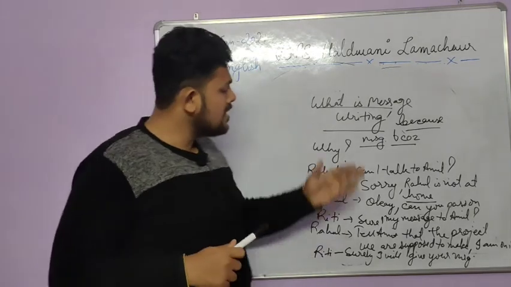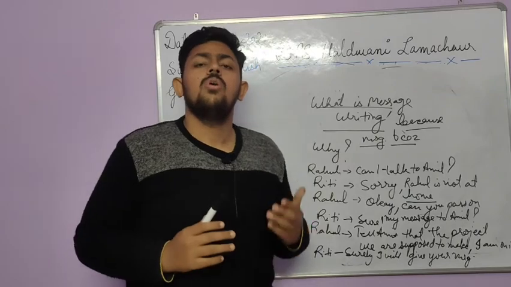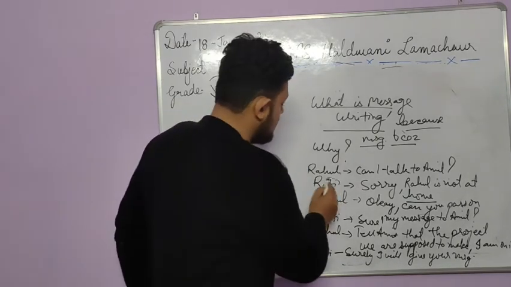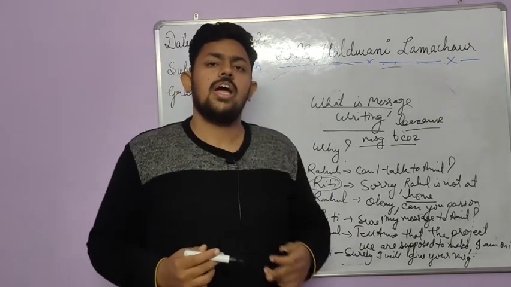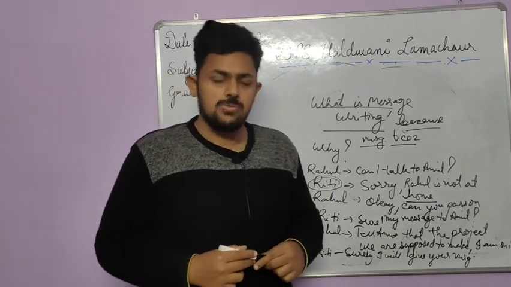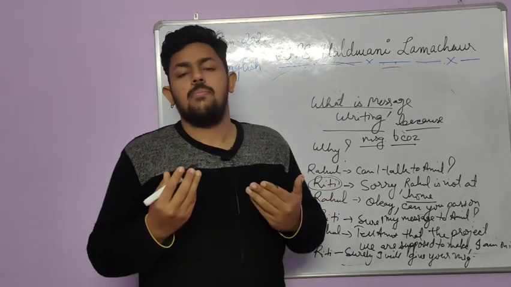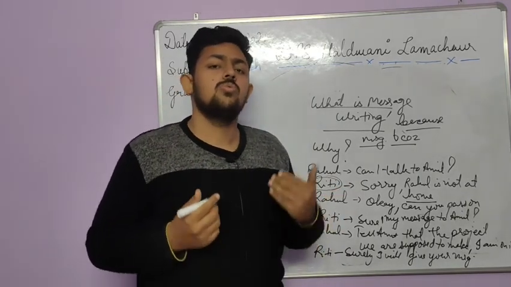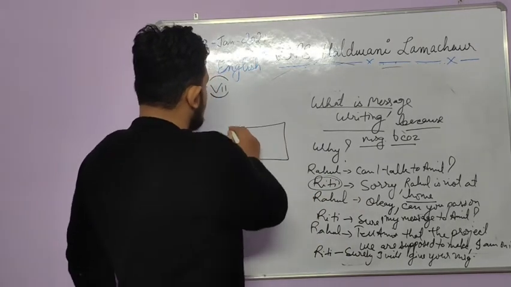Now, based on the conversation that we have here, you have to frame a message. Riddhi will also move out afterwards, and she has to deliver the message. She can deliver the message verbally, but because she is in a dilemma, she has to move out. She will leave a message for her brother.